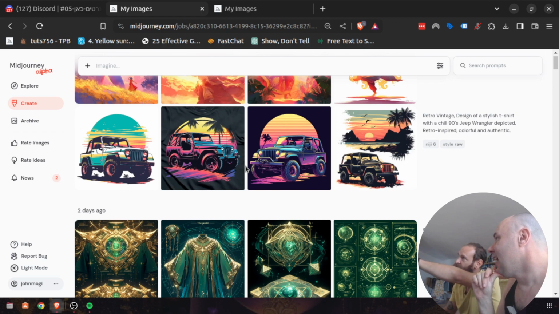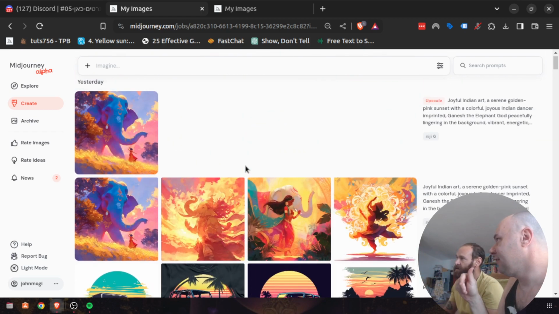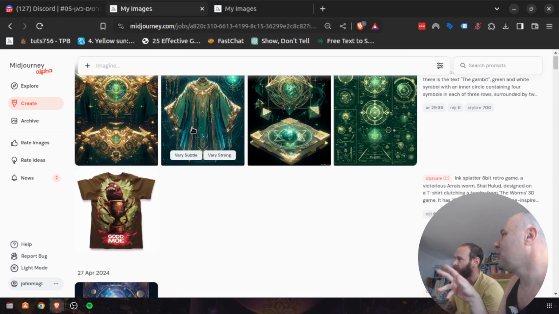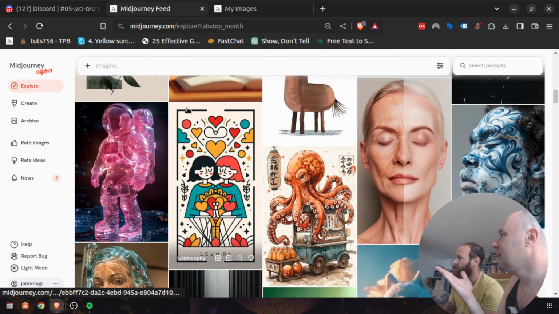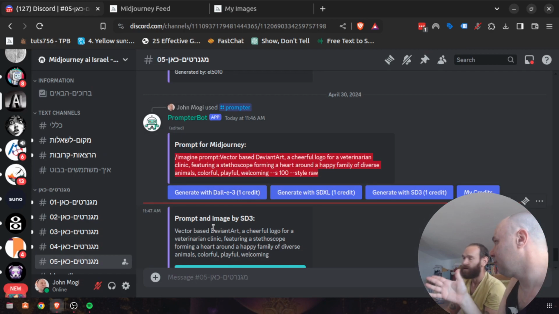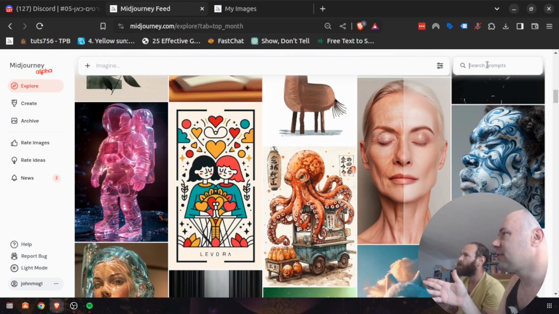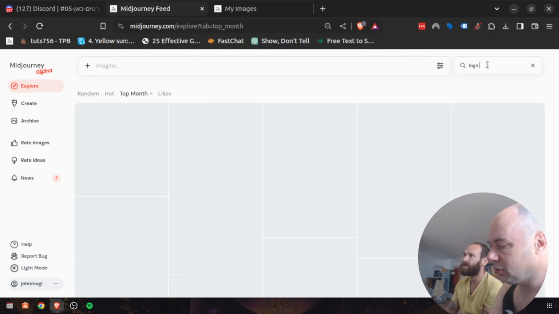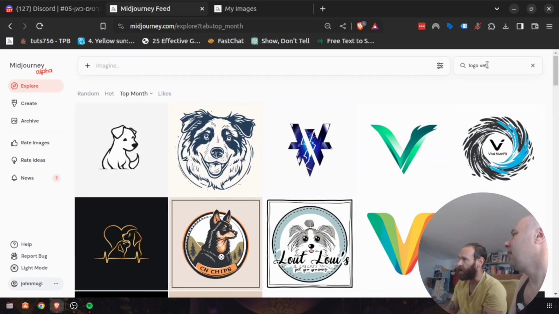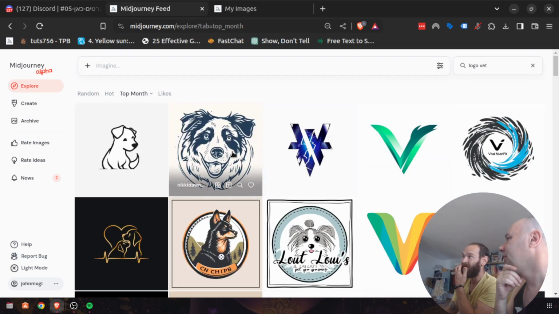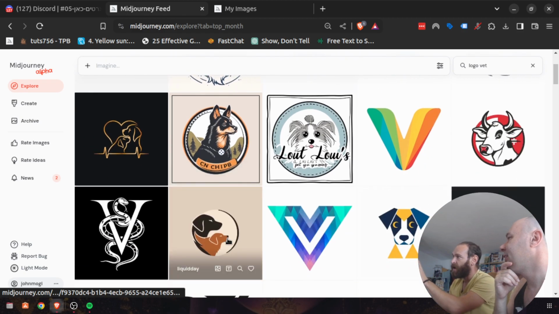All right, back to the prompt. So you know what? Let's do the reverse engineering kind of thing that I thought. Instead of going on space drives, let's do it on logos. So I'm going for the community. Instead of starting straight from the prompter, we are searching for a logo. Similar ideas. And now we got veterinarian logos.